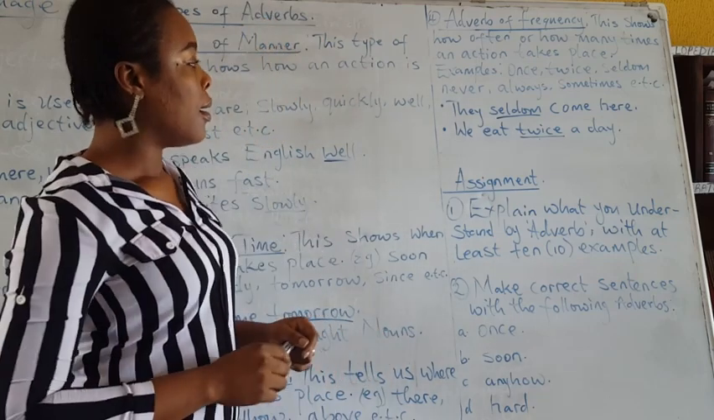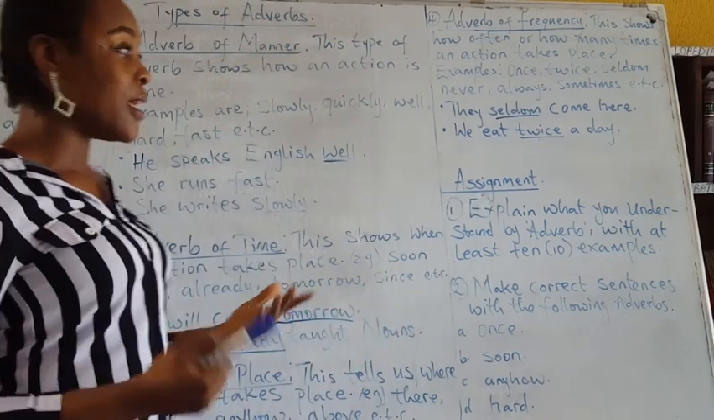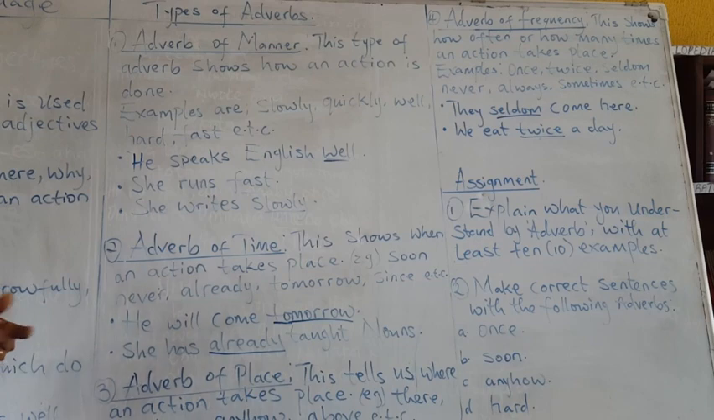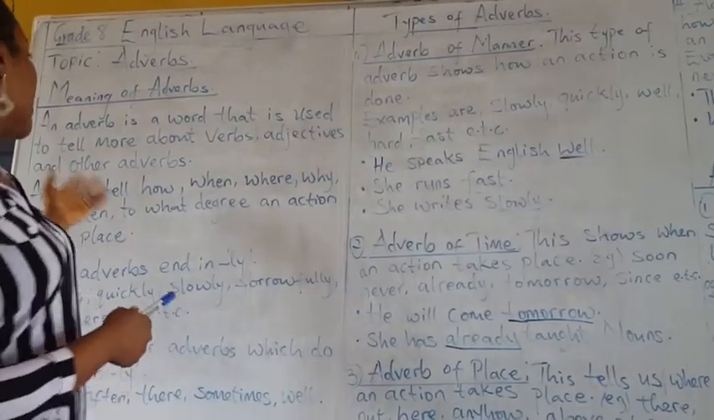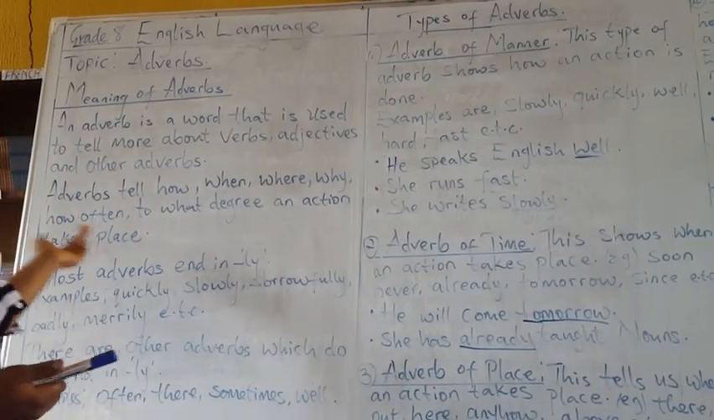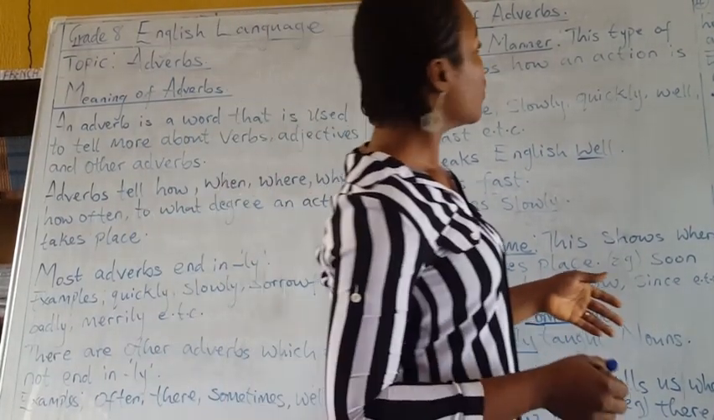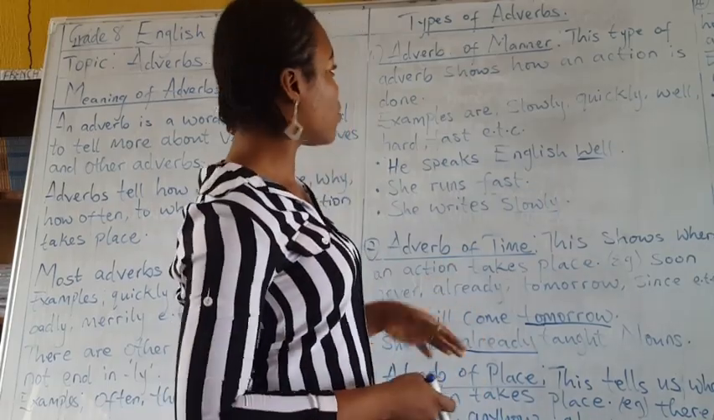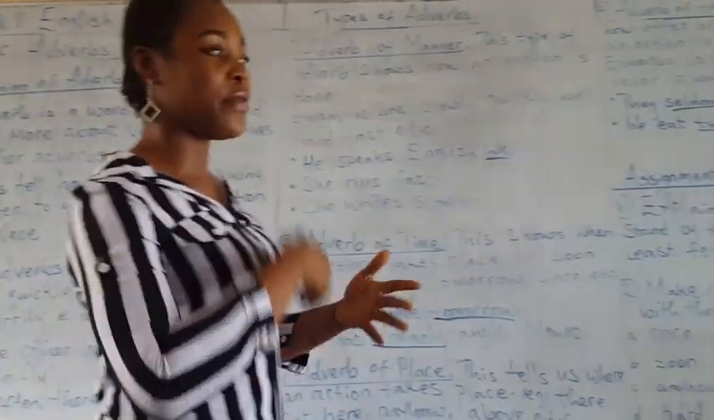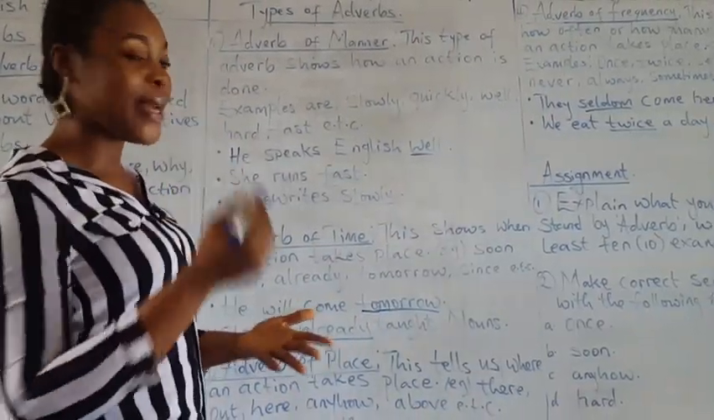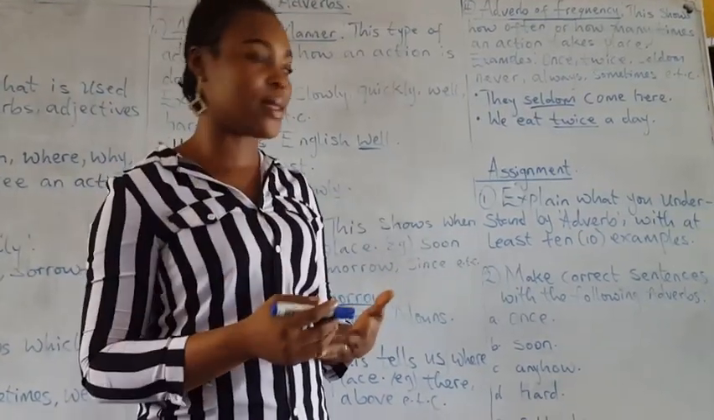Now, we have come to the end of this lesson. I hope you understood that an adverb is used to tell us more about verbs, adjectives, and other adverbs. And you also understood that we have types of adverbs: adverb of manner, adverb of time, adverb of place, adverb of frequency.